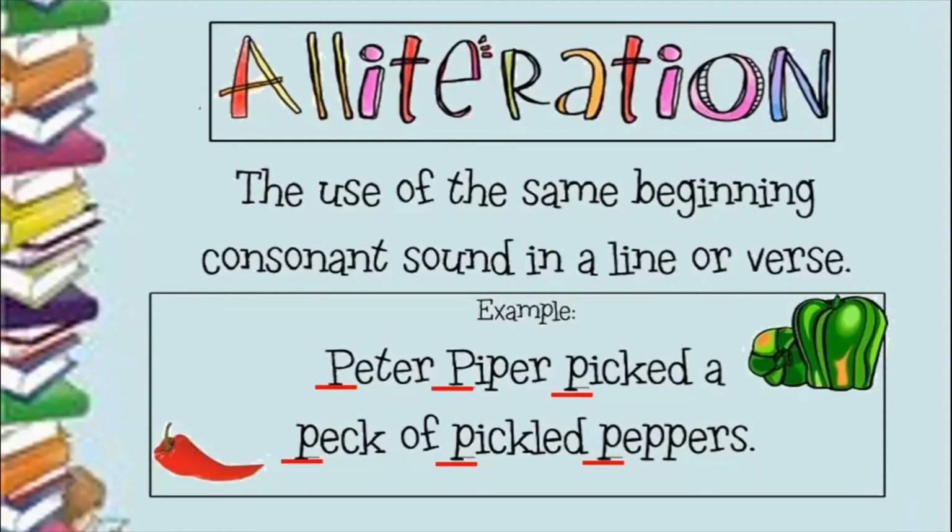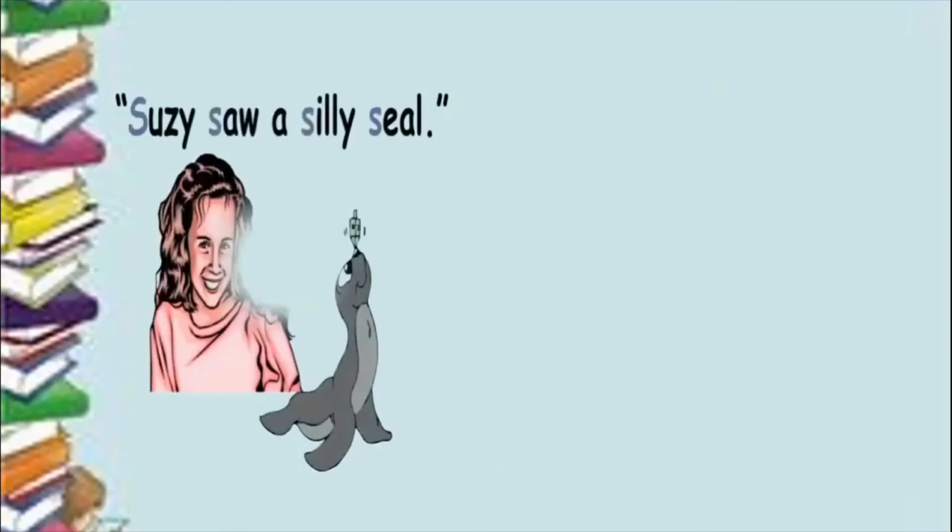Okay. Some examples for alliteration before we quickly sign off for today. See, Susie saw a silly seal. So the consonant sound of the letter S is repeated during the beginning of each word.